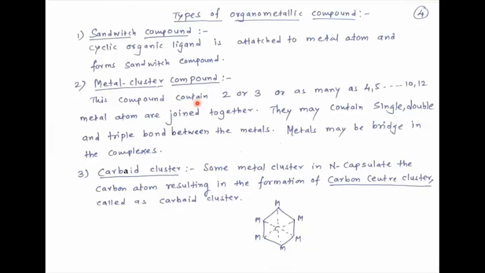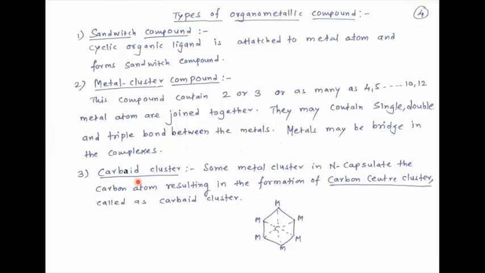Remember well, this compound contains 2 or 3 or as many as 4, 5, 10, 12 metal atoms which are joined together. They may contain single, double and triple bonds between metals. Metals may be bridged in these complexes. So remember well, many metal atoms are present, joined together with single, double or triple bonds between the metals.